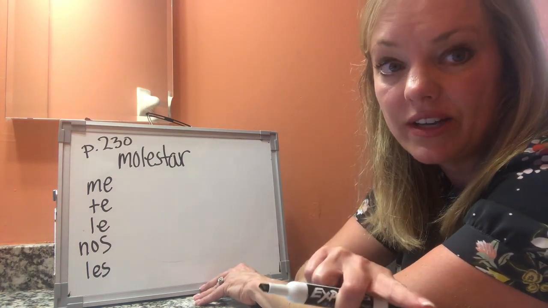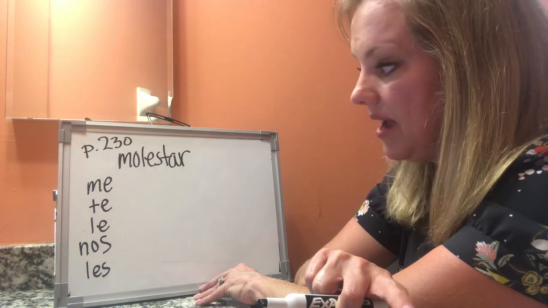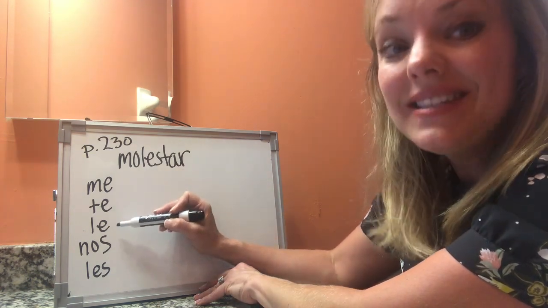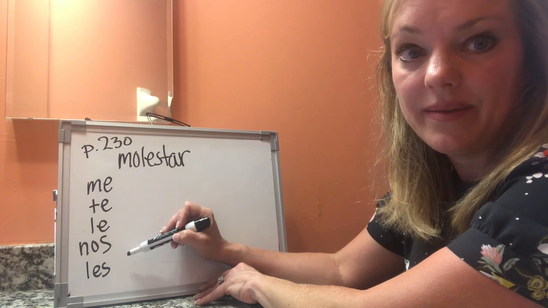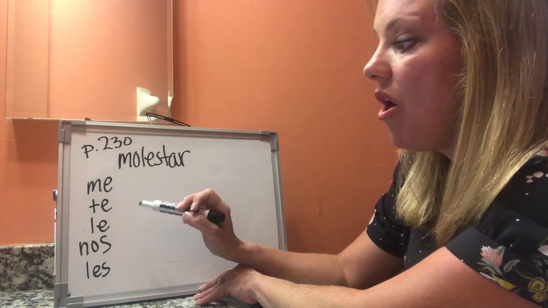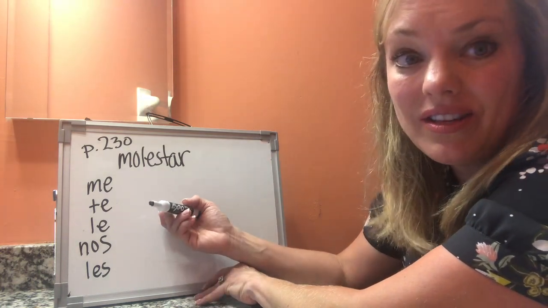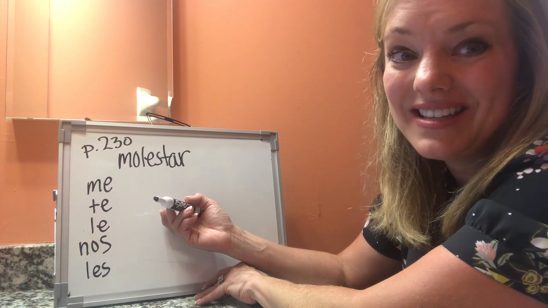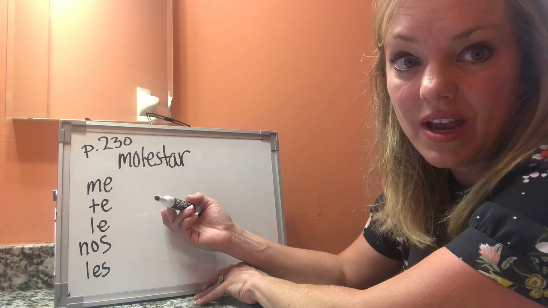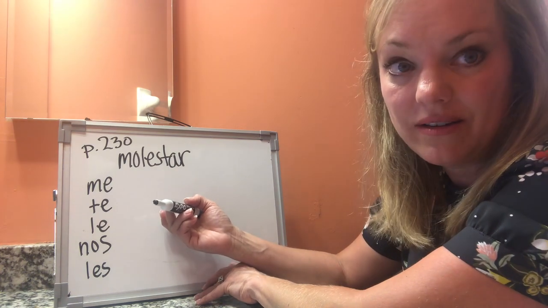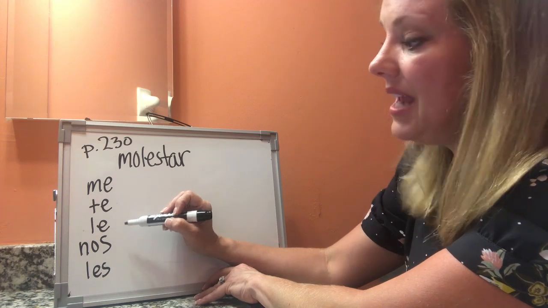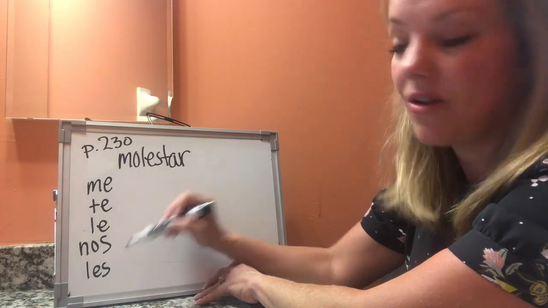That's the reflexive pronoun video that I posted, okay? The reflexive pronouns are me, te, se, nos, se. These are indirect object pronouns. That's it, okay? Because it's not really you that's the subject, okay? You are indirectly affected by it, okay? So it's me, te, le, nos, les, okay?